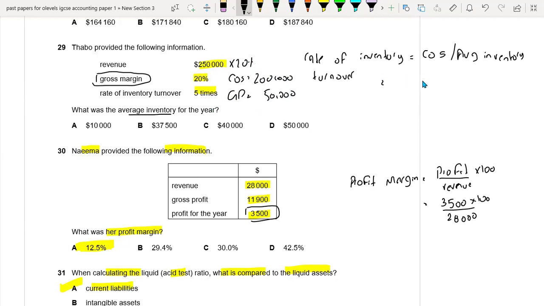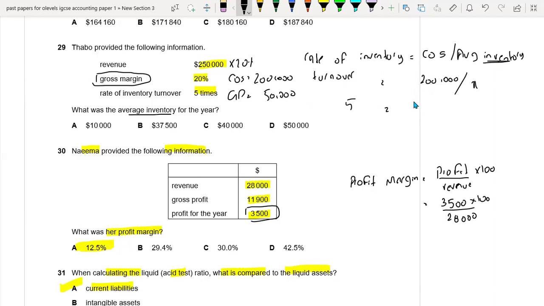Now let's put the cost of sales here. So this is 200,000 divided by X, because we don't know the average inventory. But the rate of inventory turnover is given here, which is 5.